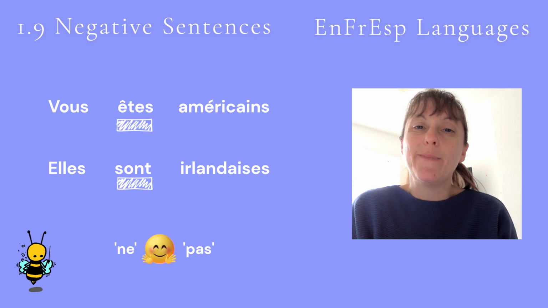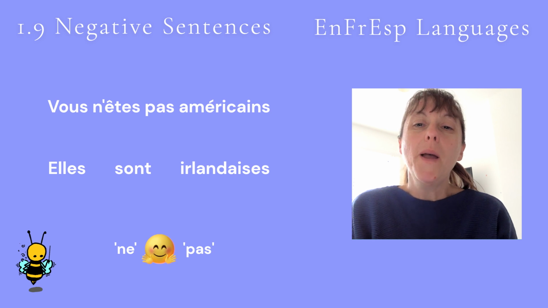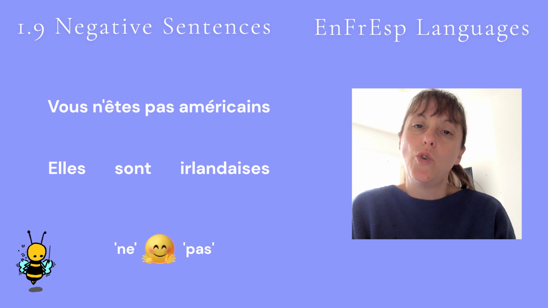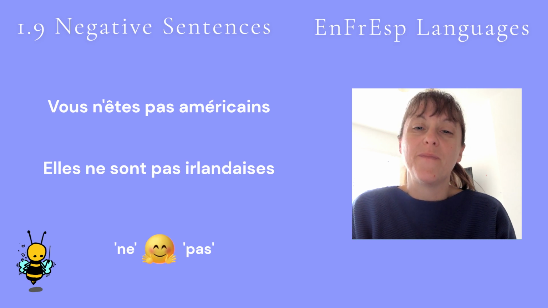The first sentence becomes, Vous n'êtes pas américain. Because ne ends in a vowel and êtes begins with a vowel, these words are joined with an apostrophe. The second phrase becomes, Elles ne sont pas irlandaises.